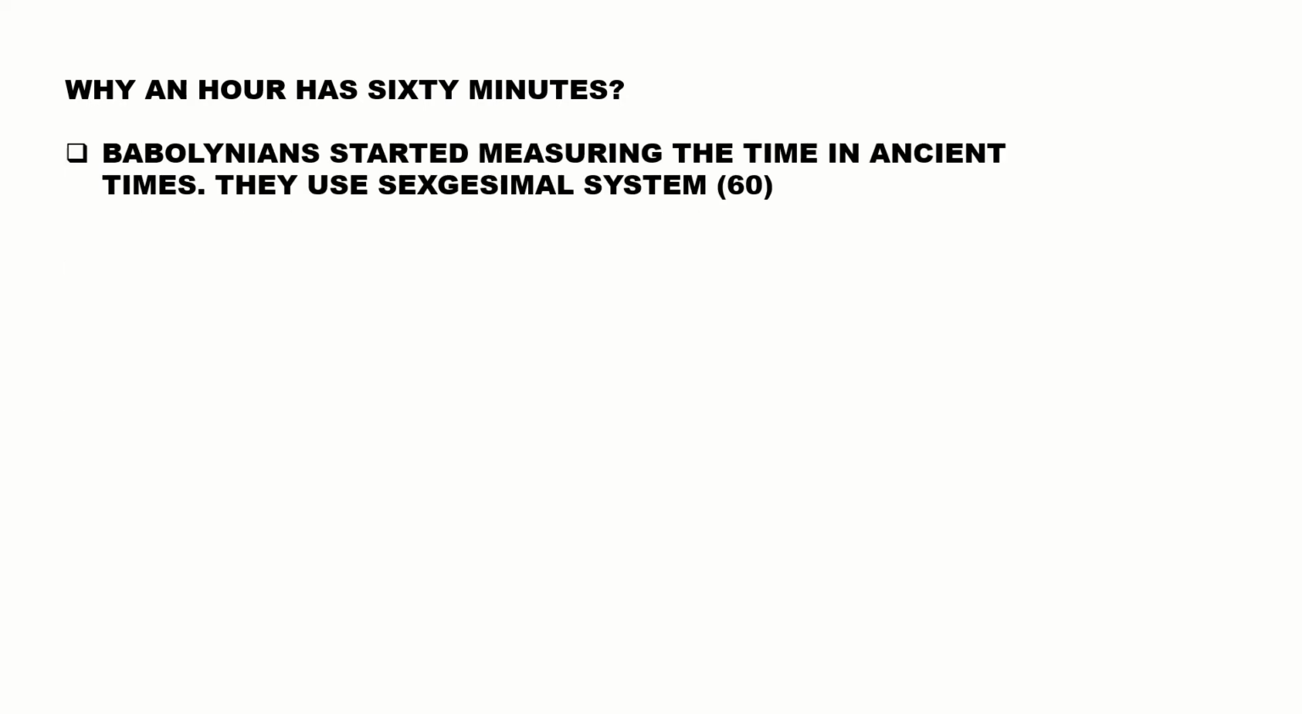If you see the sundial, when sun rays fall on an object, there is a shadow. Based on the shadow, they started estimating the time. But Babylonians came up with this 60 concept. Babylonians measured the time, and they had a sexagesimal system. Sexagesimal system means powers of 60. Their measurement is in 60s.